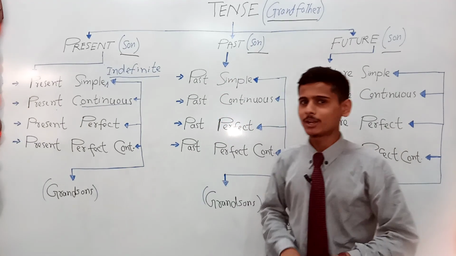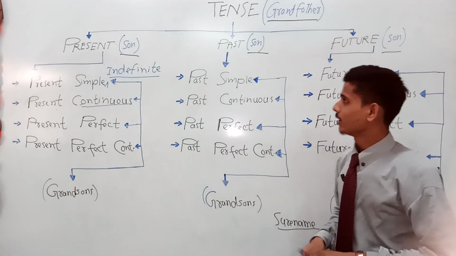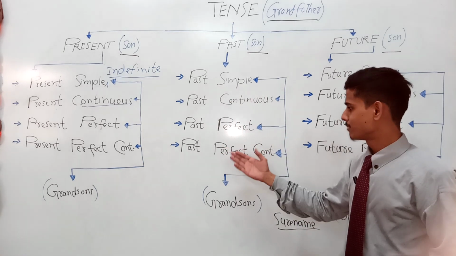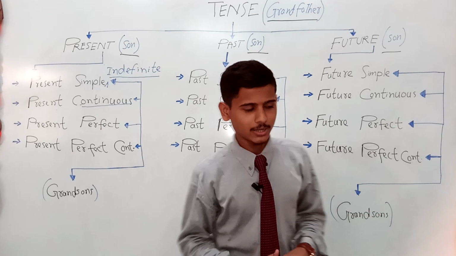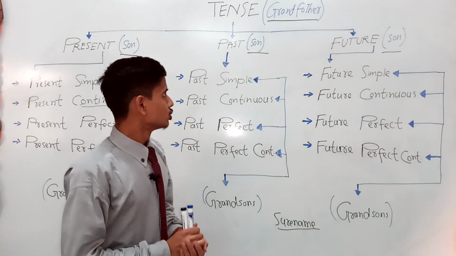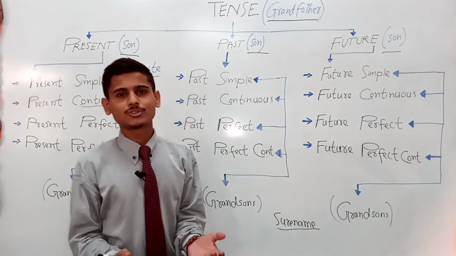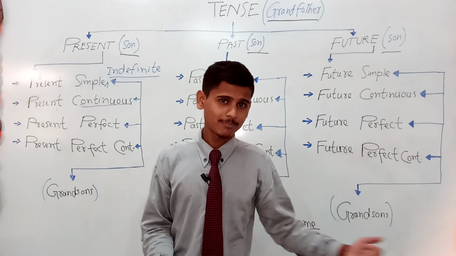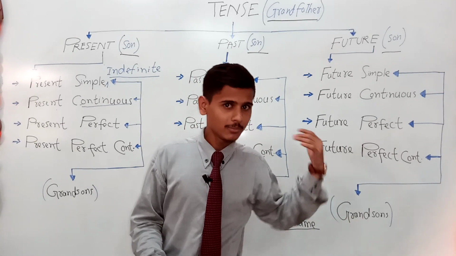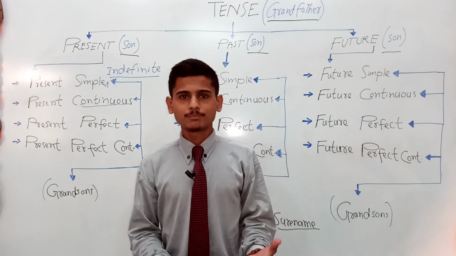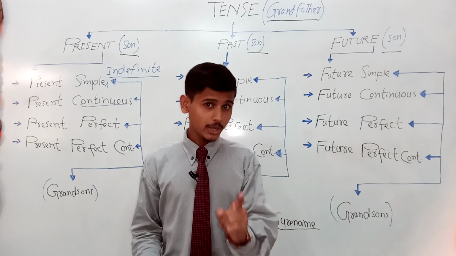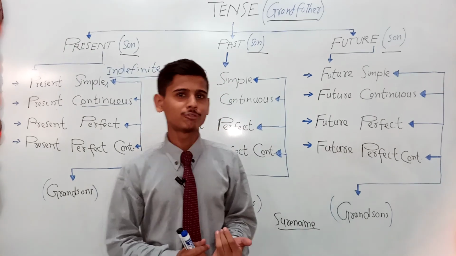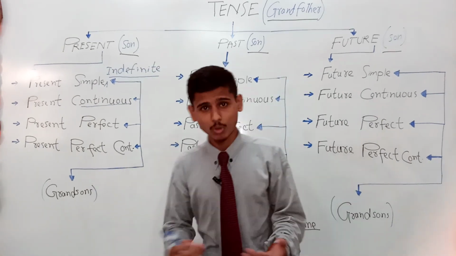By the way, this is coming up in our next part. Moving towards the past: simple past, continuous past, perfect, and continuous. So past simple tense is used to indicate an action that started or began in the past, right, at some time in the past, and finished as well. It mostly comes with an adverb. Adverb could be in form of a clause, a phrase, or a one word adverb.